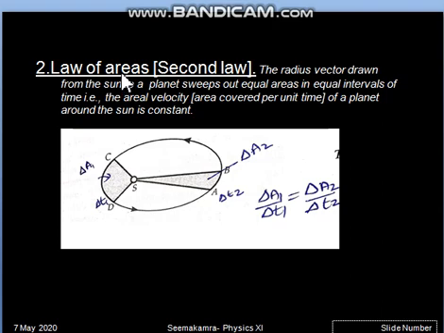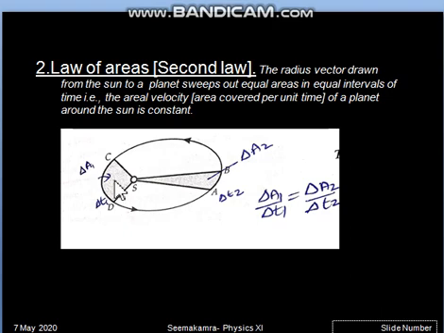So now we have to talk about the area covered by the radius vector of the planet. So suppose initially any planet was present at point C. So the line joining the planet to the sun is known as radius vector. Now as the time will proceed, the planet will shift from C to D position, suppose in given time delta t1.